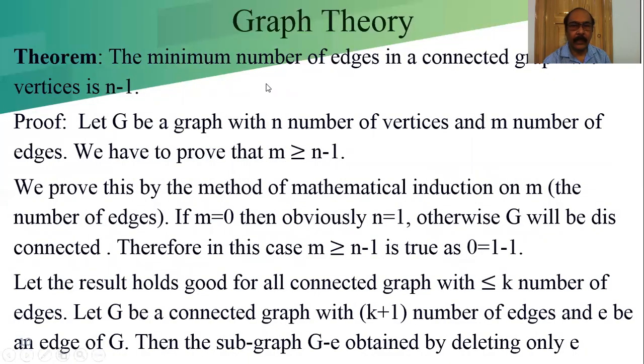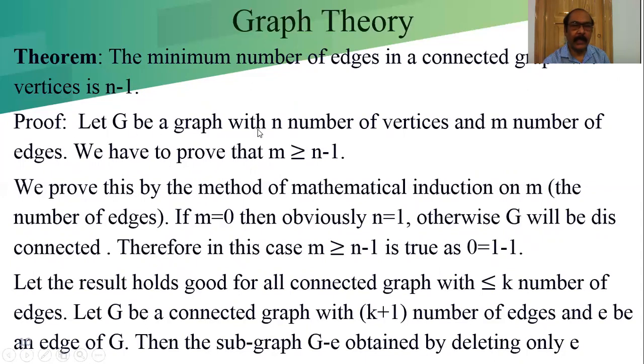Theorem. Now it would be clear to us why the Konigsberg bridge problem is unsolved, and that it is not a possible case. The minimum number of edges in a connected graph with n vertices is n minus 1. This is the one theorem. Then we learn related to connected and disconnected graphs. The minimum number of edges in a connected graph with n vertices is n minus 1.